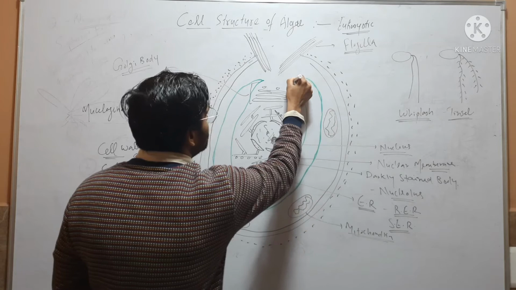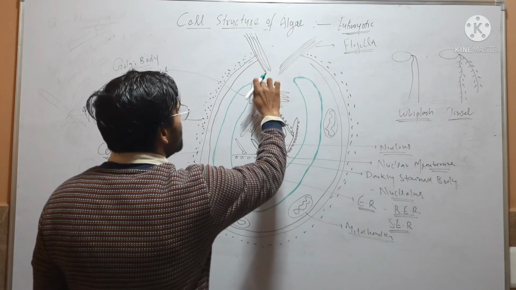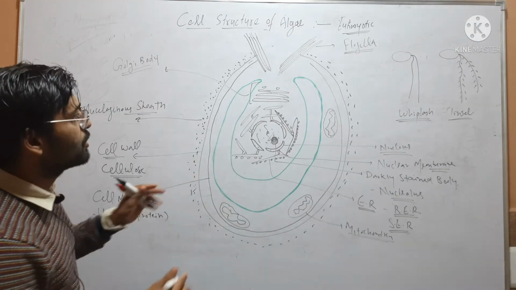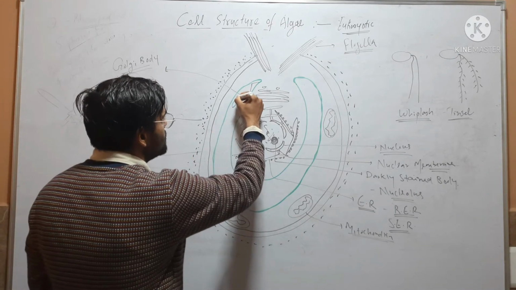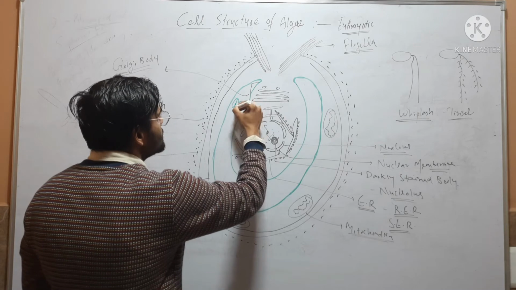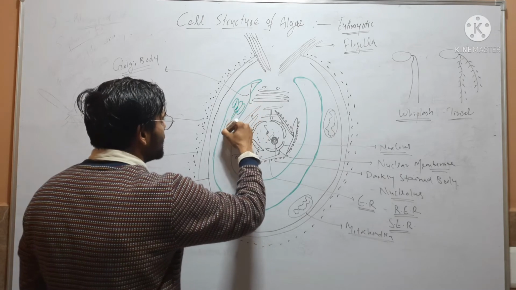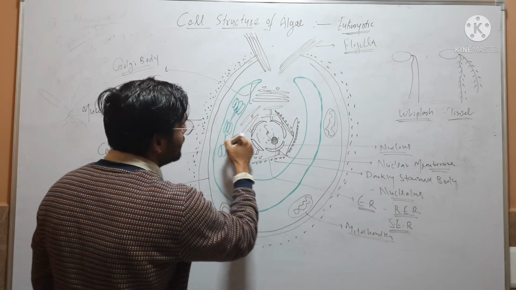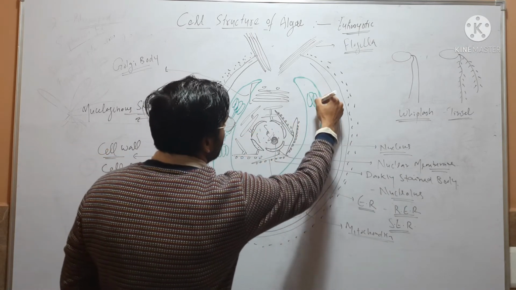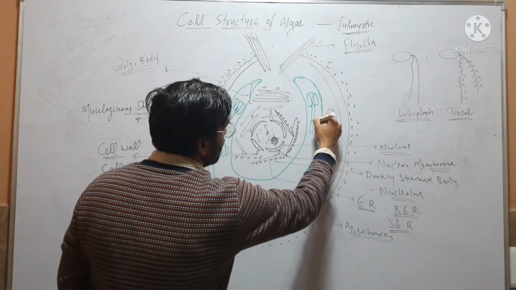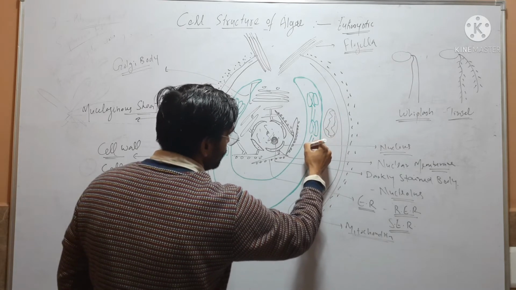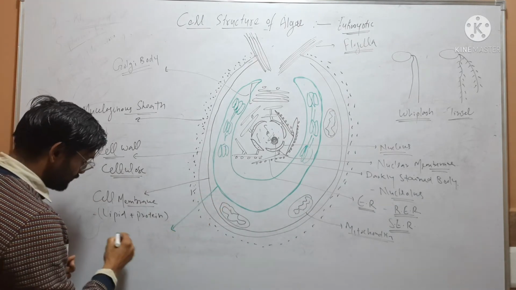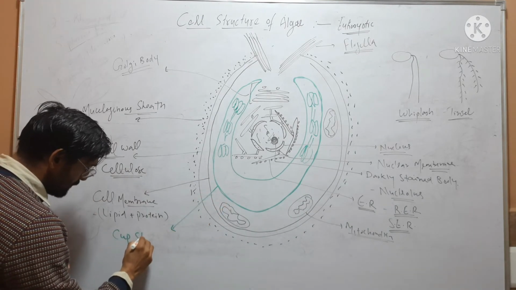It may be reticulate type, spiral type, C type, but here I am drawing cup-shaped chloroplast. Single chloroplast is there. Inside chloroplast we know that there are stacks of interconnecting lamellae, or you can say thylakoids like this. So this is a cup-shaped chloroplast.